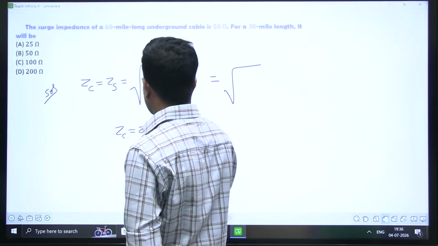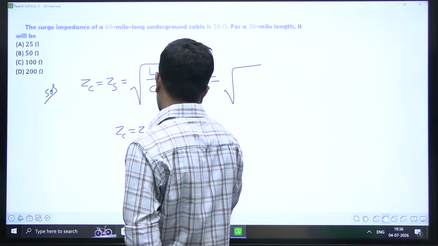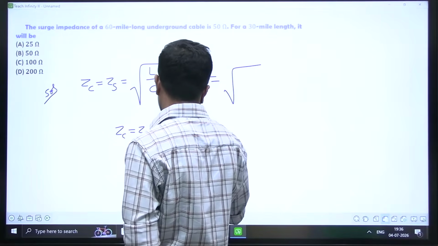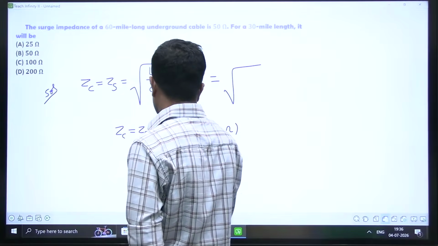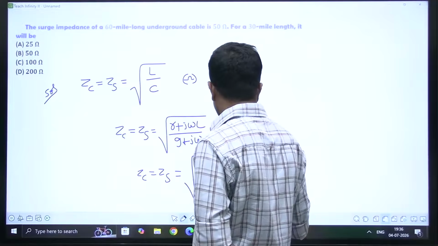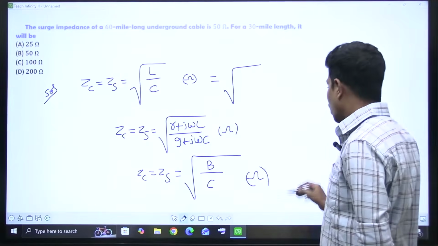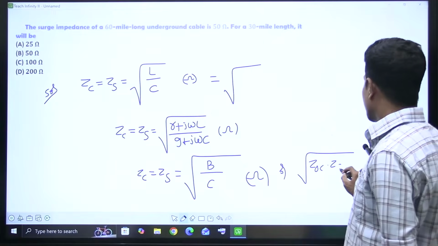Zc equals Zs equals square root of (R plus j omega L) by (G plus j omega C) ohms, if it is given this way. Or Zc equals Zs equals square root of B by C, parameters B and C of the transmission line. Or another formula is square root of Zoc into Zsc.